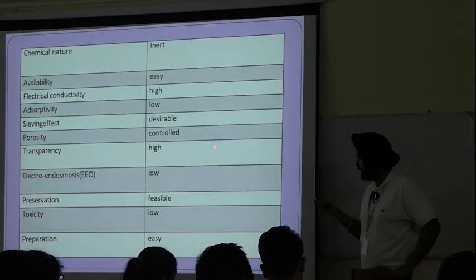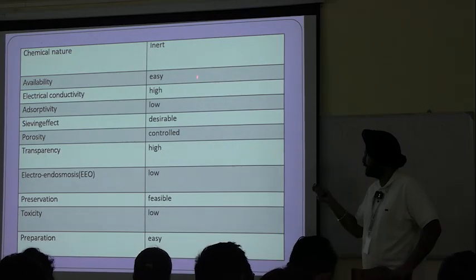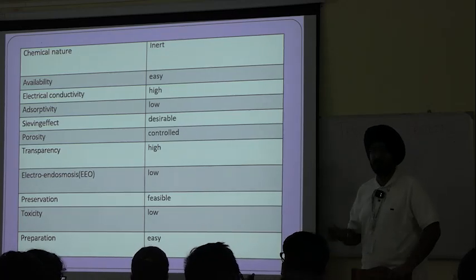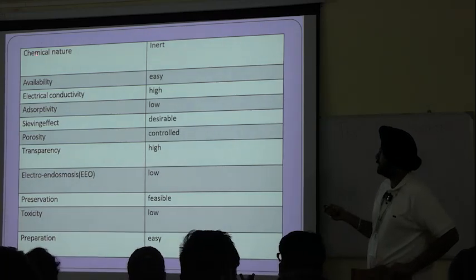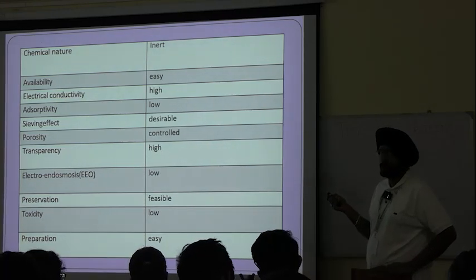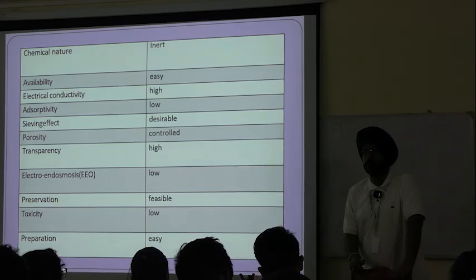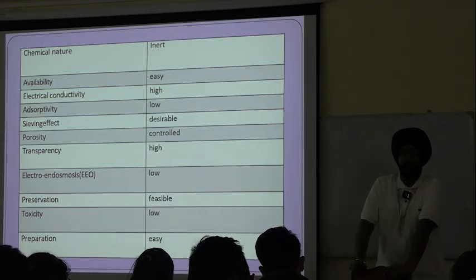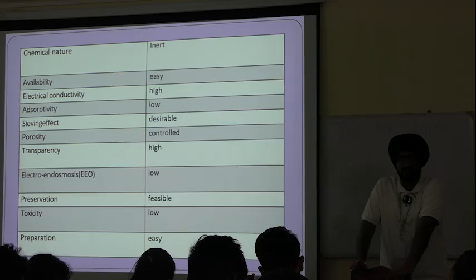These are the ideal properties of a support medium. Number 1, chemical nature. It should be inert. Why should support media be inert?